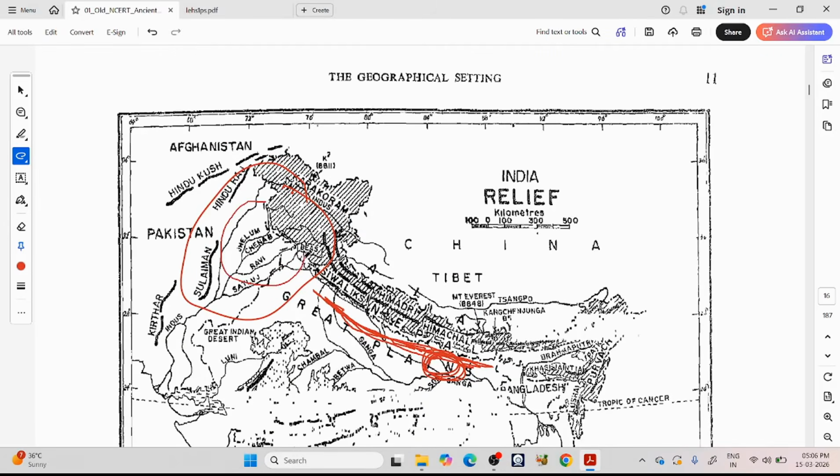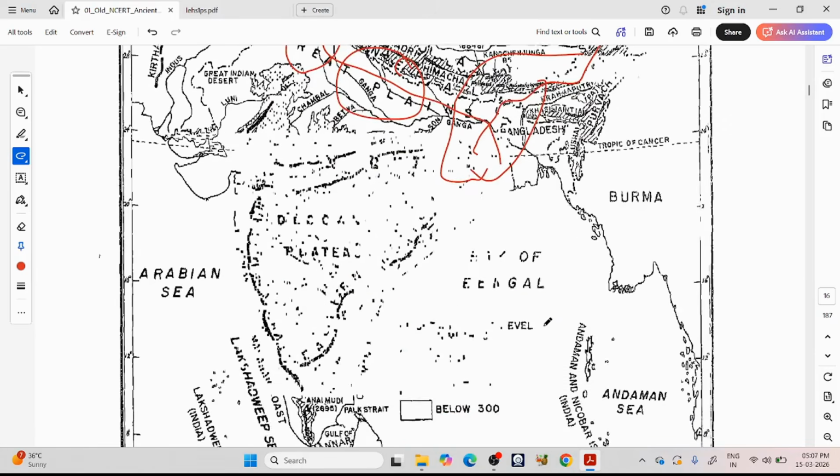This is the Indus river basin. This is the Ganga-Yamuna Doab. Here you will see this is the Ganga river, and this is the Yamuna river. This is the eastern Ganga part, and this is the Brahmaputra in the extreme east. You see the Brahmaputra river coming in this way and going into Bangladesh. The Ganga comes through this and goes into Bangladesh. So this is what they are talking about.